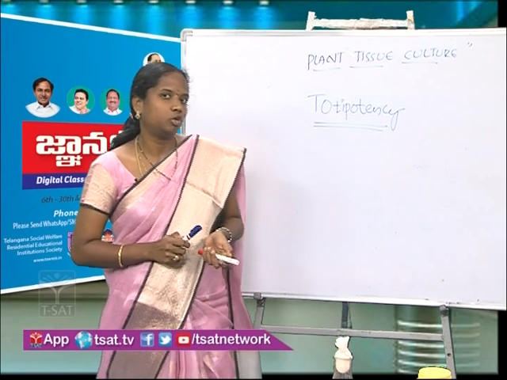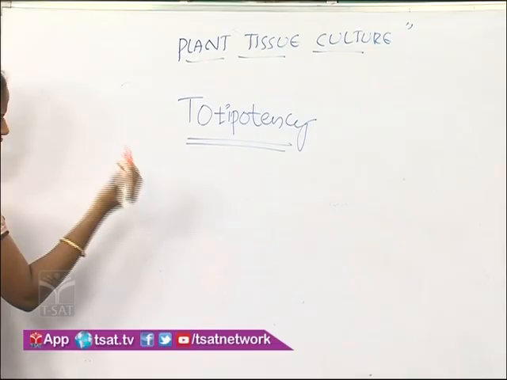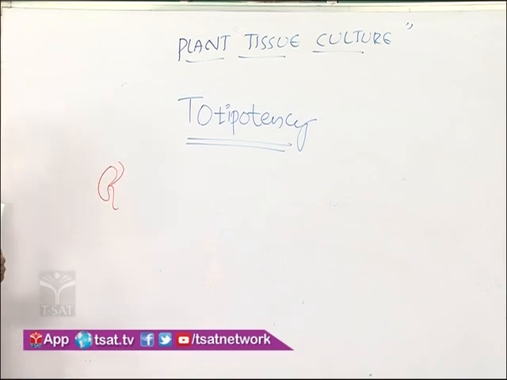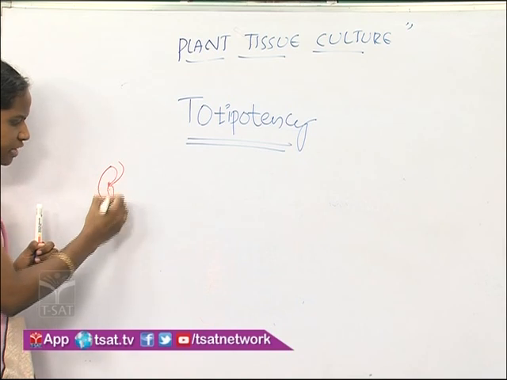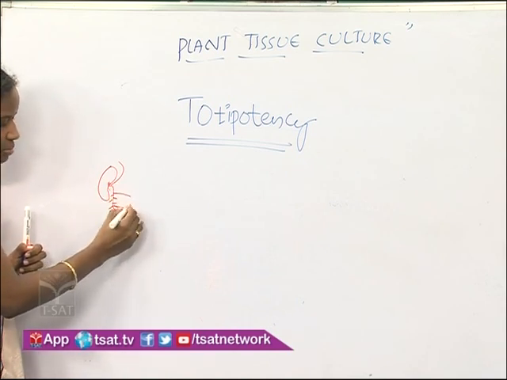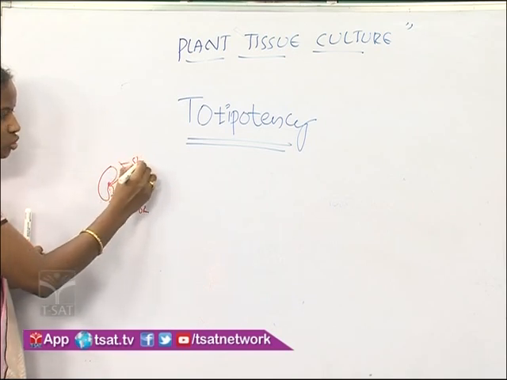And here we have to come across a few more words also. For example, in general, this is a seed. When it is germinating, the embryo develops the radicle, then the root system, then it develops the plumule, then the shoot system.